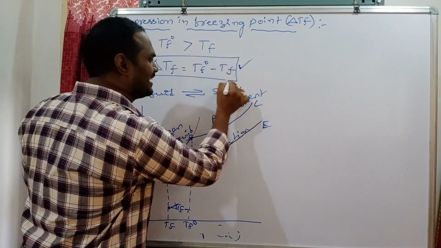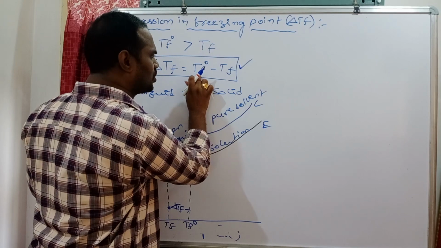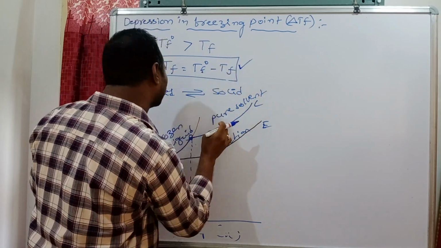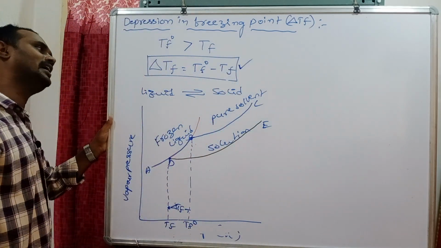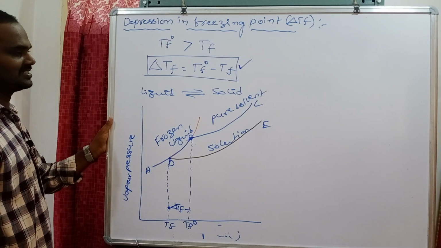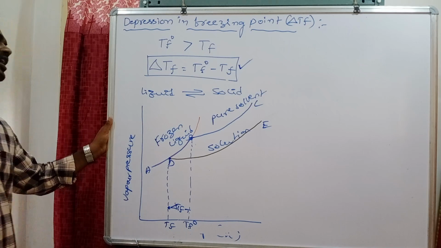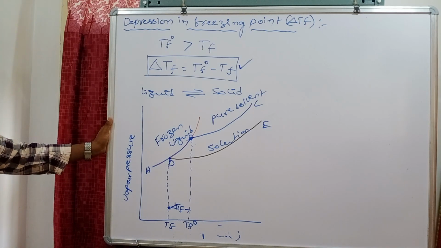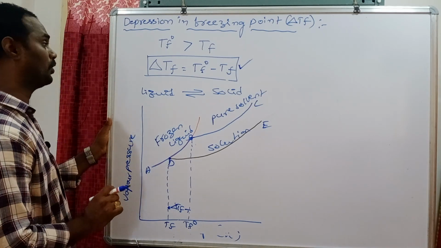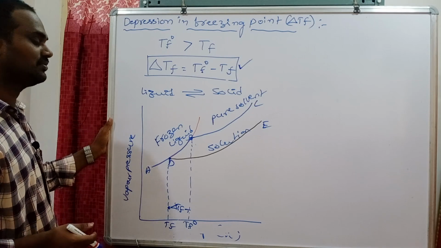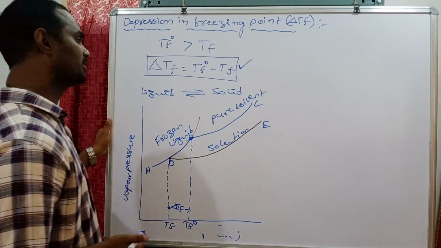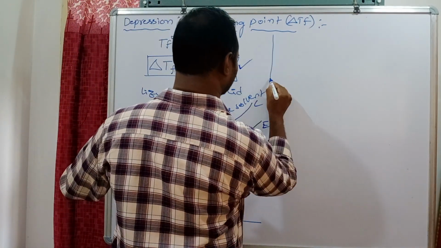Therefore, what will happen? Delta Tf = Tf naught minus Tf. Tf naught is constant; if the Tf value decreases, delta Tf value will increase. With increasing number of solute particles, delta Tf value increases. This means this colligative property also depends on the number of solute particles. Carefully see here.